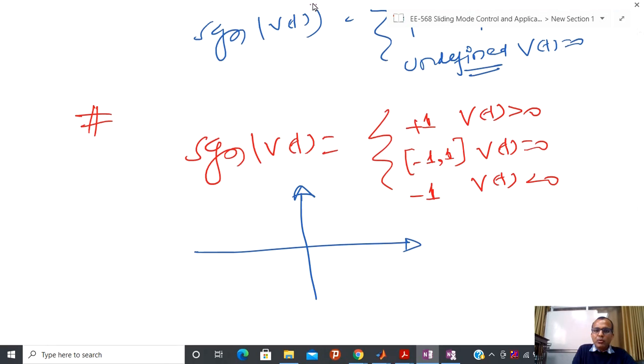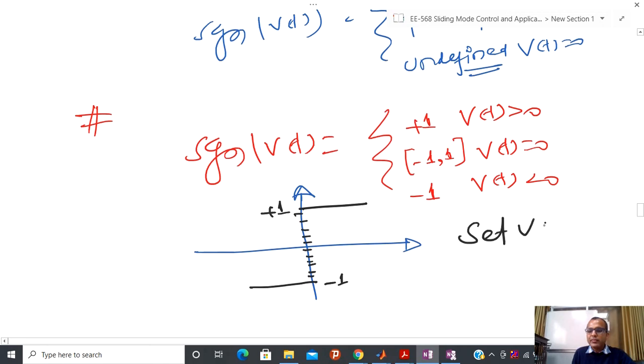For Vt greater than 0 I have plus 1, for Vt less than 0 that is minus 1, and at Vt equal to 0 the signum can take any value between minus 1 and 1, and this is called the set valued definition of the signum function. Now I will give you the physical interpretation of why this definition is more realistic or closer to